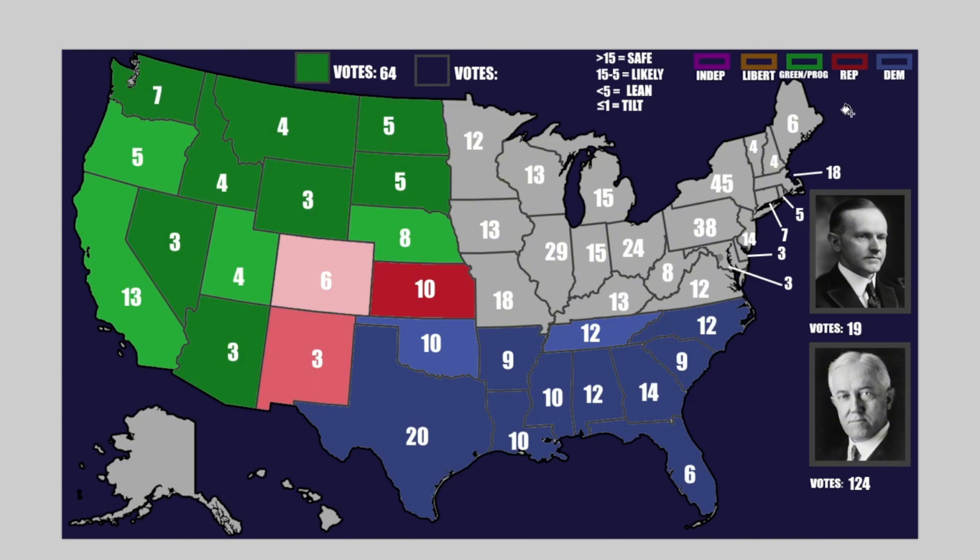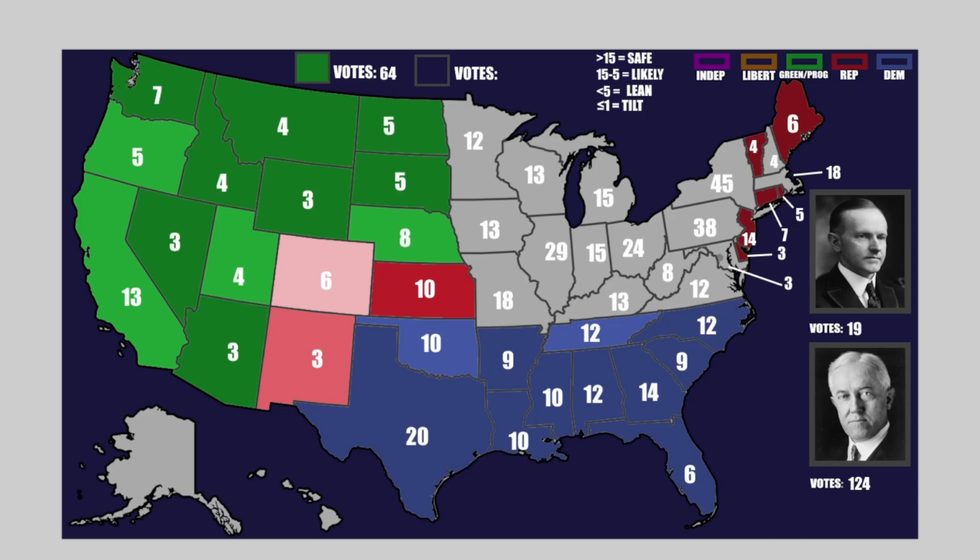Now, the state of Maine. Again, we're starting with safe states. The state of Maine is going to be a safe Republican hold. It's not very surprising. The election rate was like 80% to 20% in real life, so stuff like this is just not going to change. With this duo right here, we are going to see Vermont hold as a safe state. We are going to see Connecticut and Rhode Island also stay safe. And lastly, the state of Delaware is going to move to a safe option, and so is New Jersey. That's it for this walk.